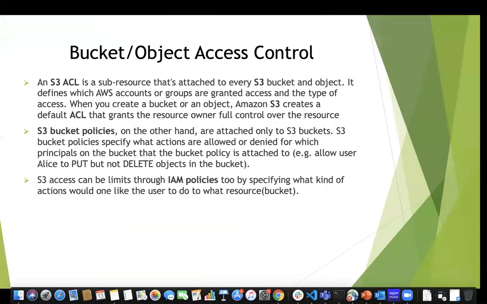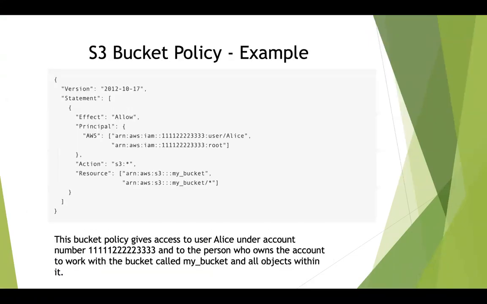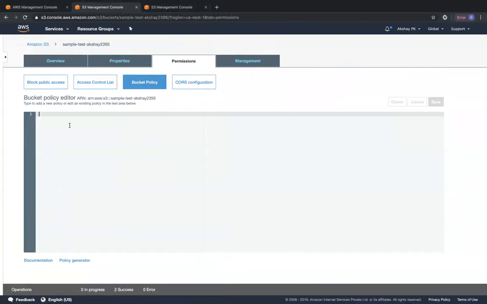So going back to the slide, I'll show you what a bucket policy is again. Okay, so you can grant access to a particular... Will I be able to copy this? Not over here. Okay, but then I'll copy a bucket policy, I'll put it and just show you right now. I'll grant access to only one particular user to access this particular bucket and all the objects within that bucket. So this is the syntax in the format that you have to write your bucket policy. What I'm going to do right now is, yesterday we created a user called Shiba. So I'll give access to Shiba to this particular bucket using a bucket policy.